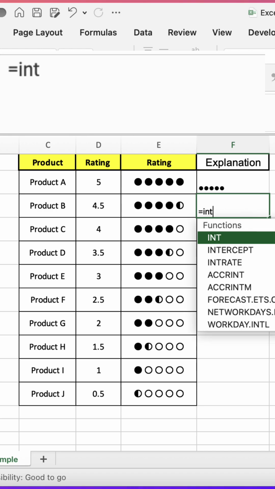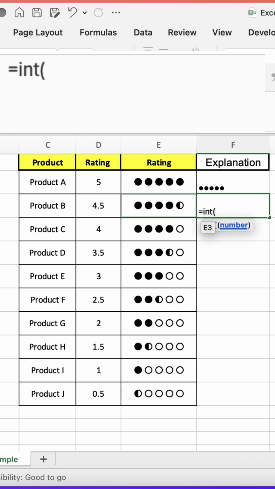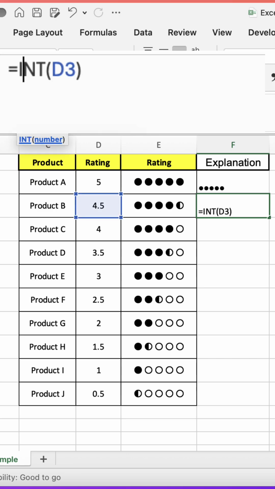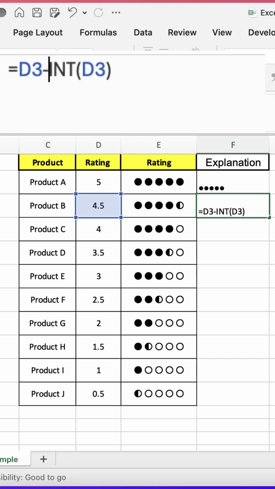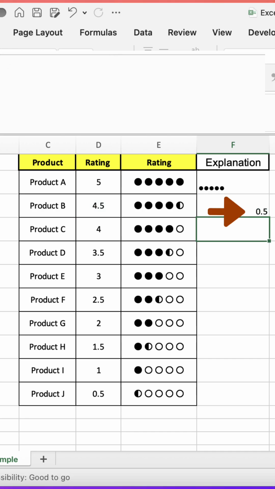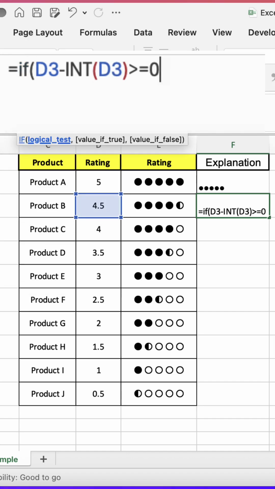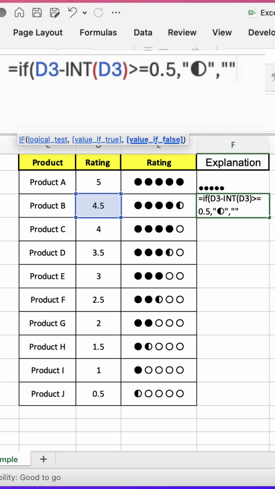Alright, so let's take a look at the second part of our formula. For that, I'm going to start with the INT function. INT wants to take a number and round it down to the next nearest whole number. So 4.5 will give us 4. Now that I have that, let us do 4.5, which is the value we have in D2, minus our integer, which will give us a half. Alright, so from here, let's just put that into an IF statement. If my value is greater than or equal to 0.5, return a half circle. Otherwise, do nothing. And there we have it.